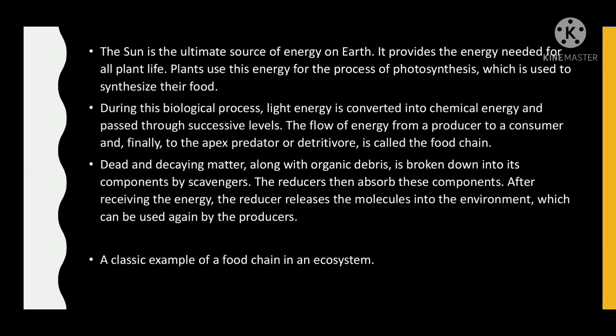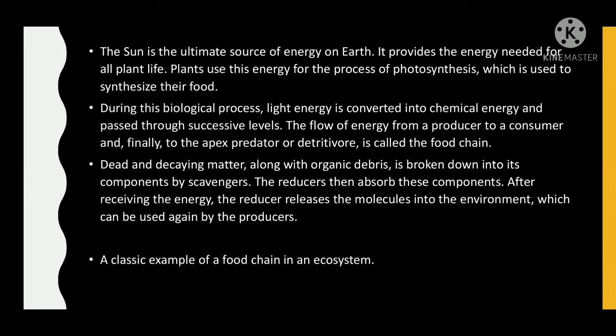The sun is the ultimate source of energy on earth. It provides the energy needed for all plant life. Plants use this energy for the process of photosynthesis, which is used to synthesize their food. During this biological process, light energy is converted into chemical energy and passed through successive levels.